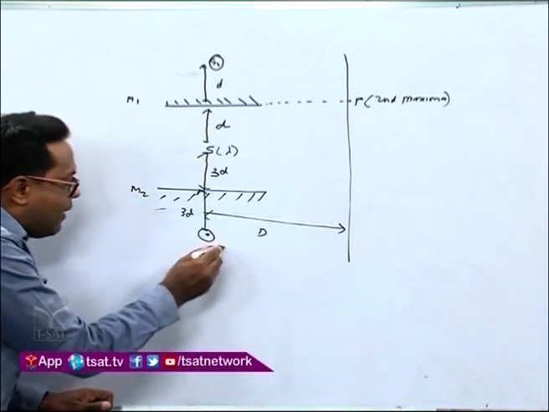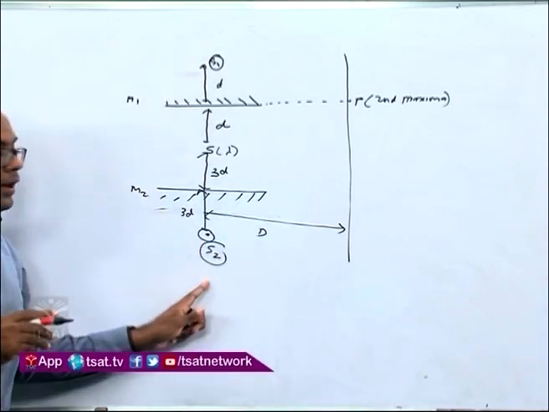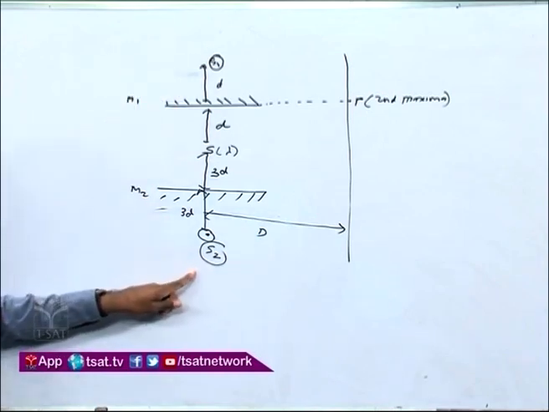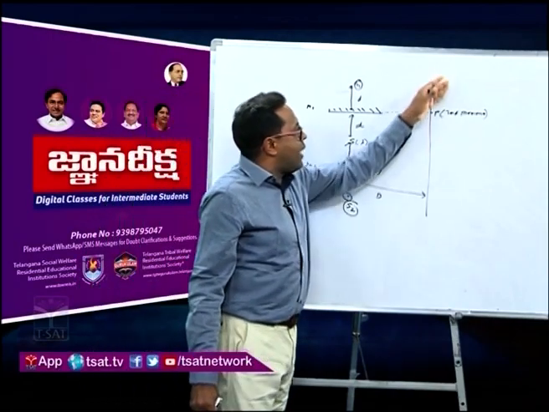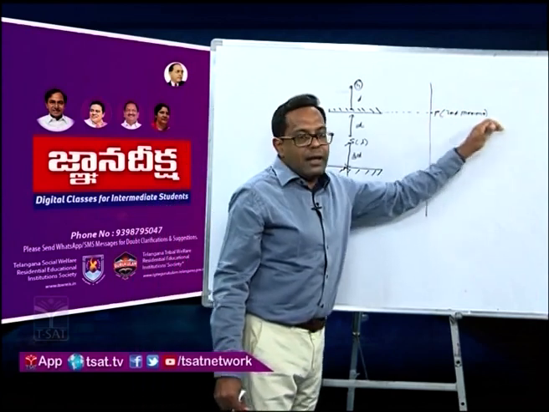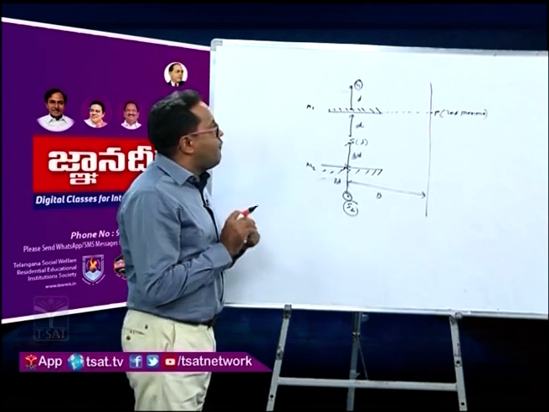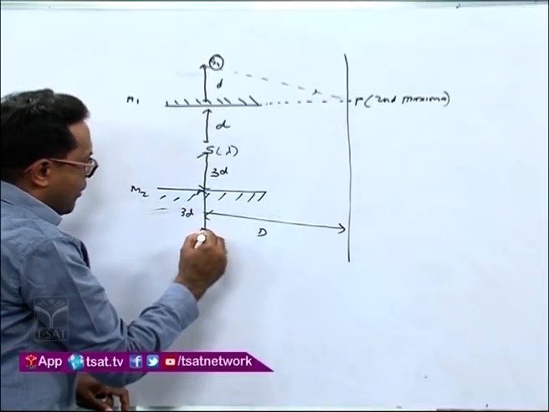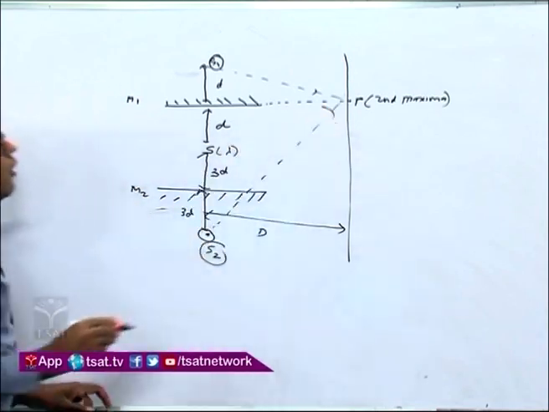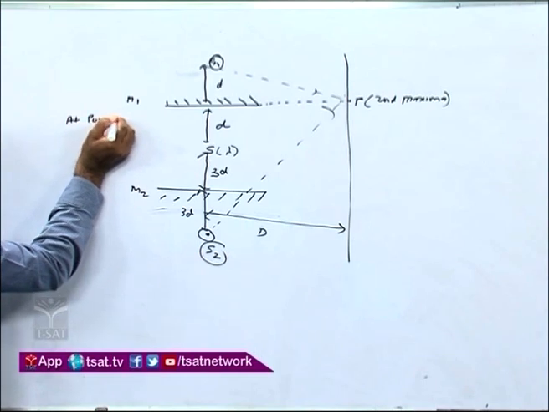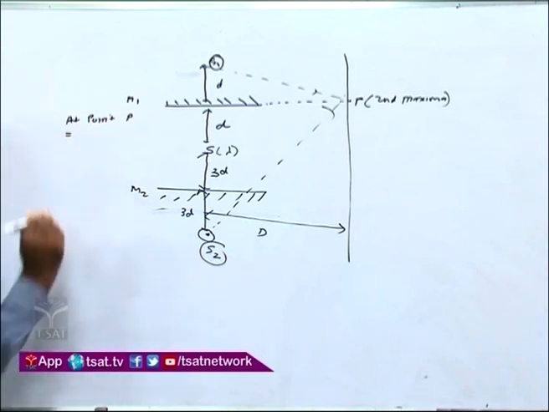So now we have the two coherent sources S1 and S2, and when the waves from S1 and S2 superimpose, we will get an interference pattern on the screen, and it has been seen that at point P we are getting the second maxima. So now what is the formula? For example, S1 reaches point P like this. Now at point P we are getting the second maxima.